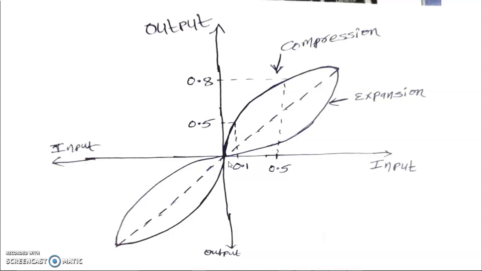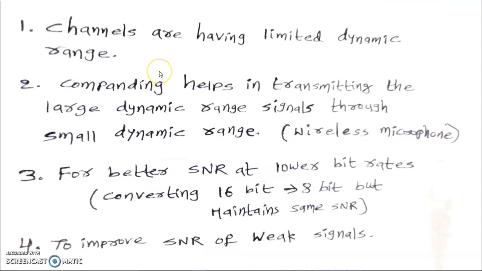Now we will see what is the advantage of doing this. Generally, channels have a limited dynamic range. What is the meaning of limited dynamic range? It can process only certain amplitudes to certain amplitudes only.